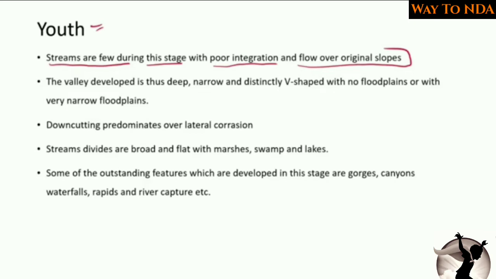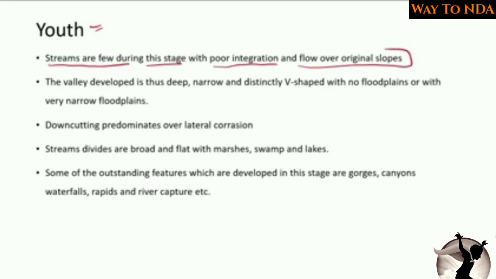So the streams are very few and there is poor integration of flow. It is coming zigzag, some coming here, some coming there. Now, the valley developed is thus deep, narrow and distinctly V-shaped, with no floodplains or with very narrow floodplains.